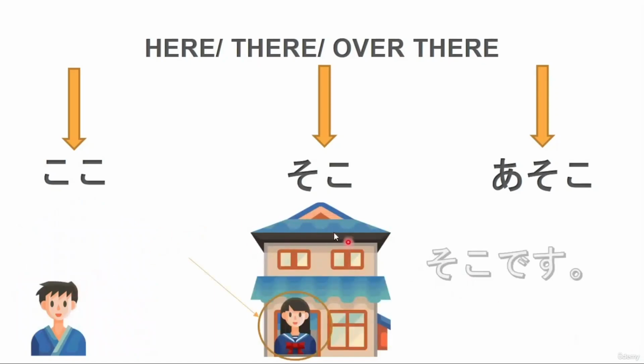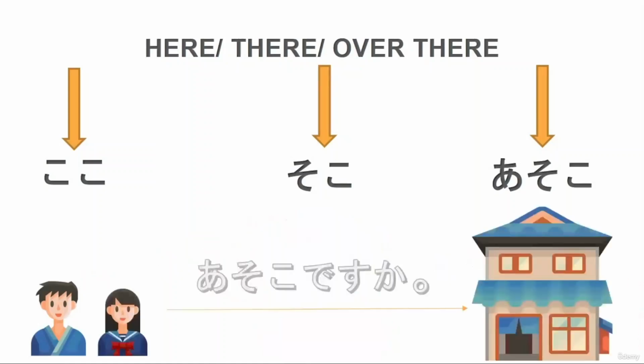Now over there, like now there, would be soko. Soko desu. So again, it depends on the distance that you are away from the place. So you are here, listener is here, so then it would be soko. And if you're both far away from the place and it's really far away, you would say asoko. And you can ask, is it over there? Then you can say asoko desu ka? Is it over there?